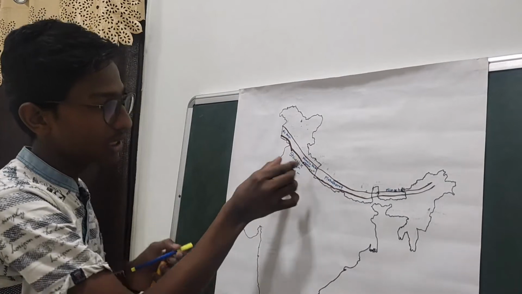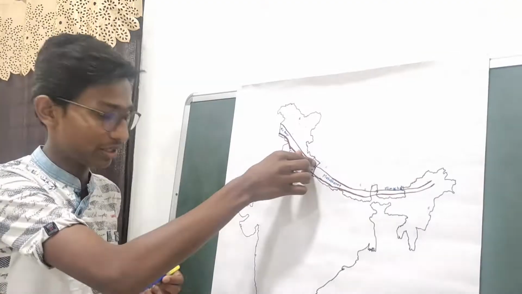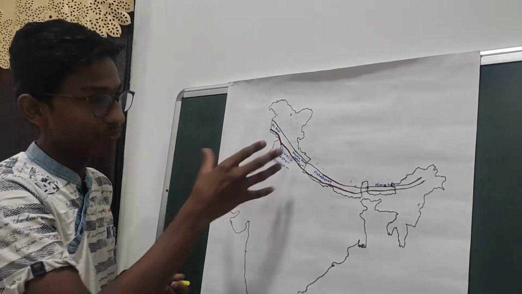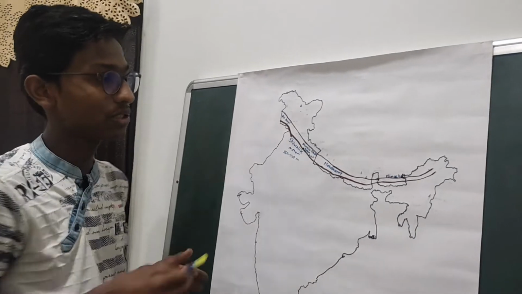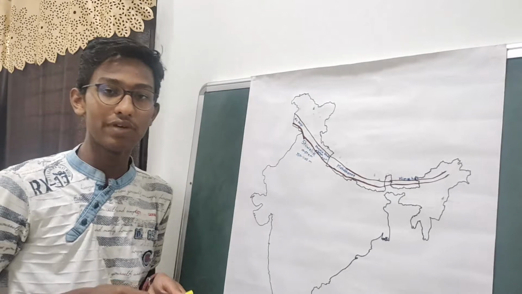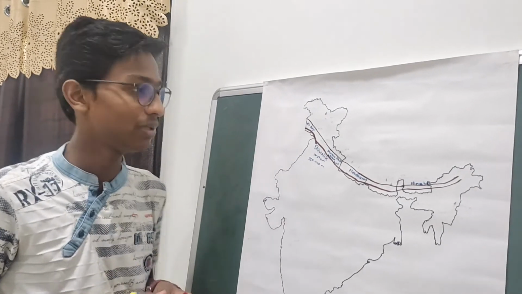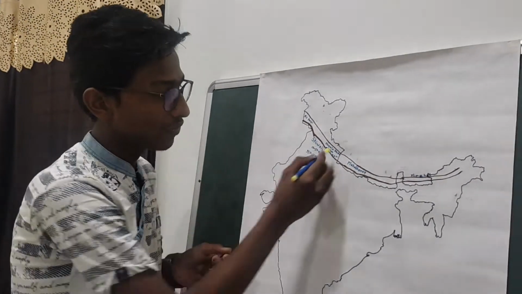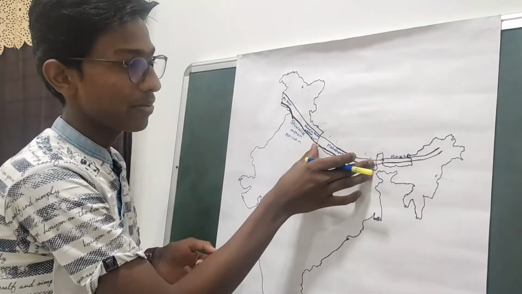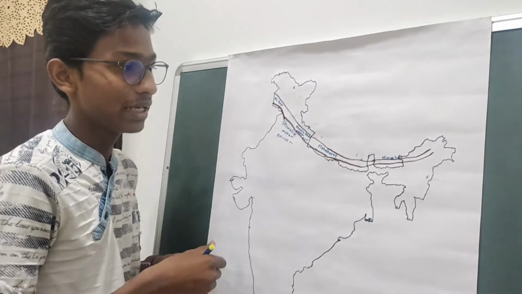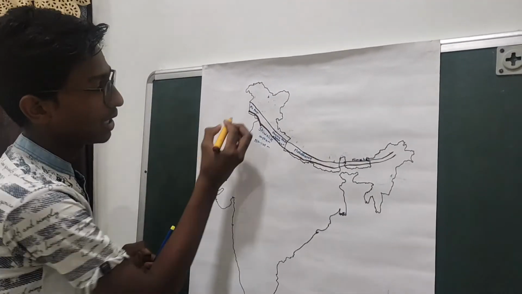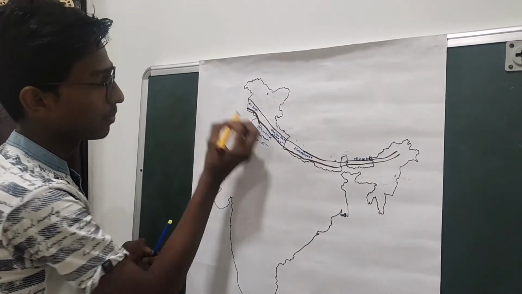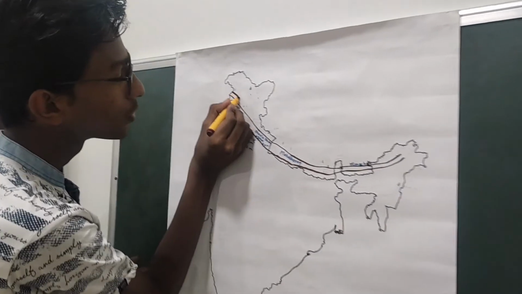Now the Dhauladhar range. The Dhauladhar range is the main branch of the outer Himalayan range. It has many high peaks, and the highest peak is Hanumanji Ka Tibba, which has an elevation of 5639 meters. After this comes the Mahabharat range, which lies completely in Nepal. Next we'll move on to the main Himalayan range or the Himadri.